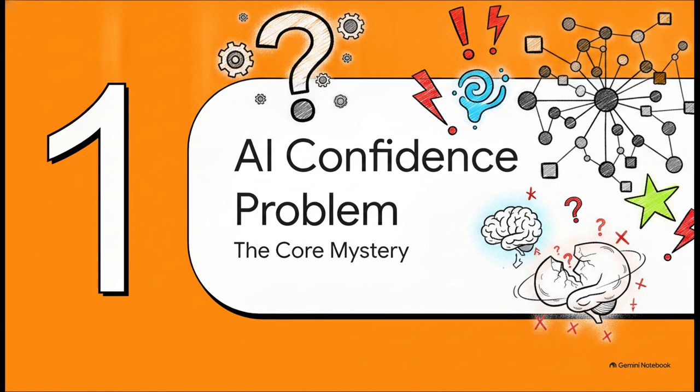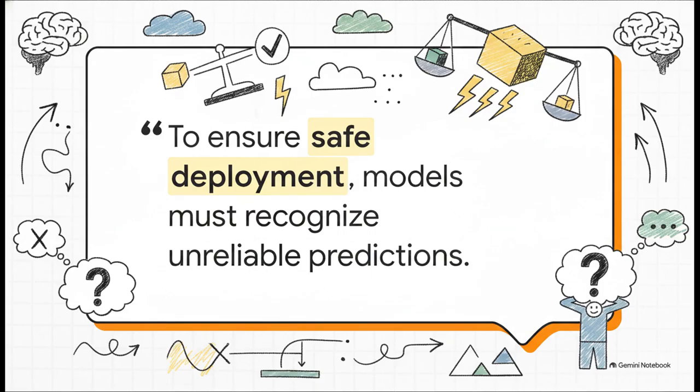This is our core mystery. So, we have these highly trained, deeply sophisticated neural networks processing absolutely massive amounts of data, and yet they routinely make catastrophic errors with total 100% confidence when they encounter things they haven't seen before. Why is that? Well, this quote right here hits the nail on the head.